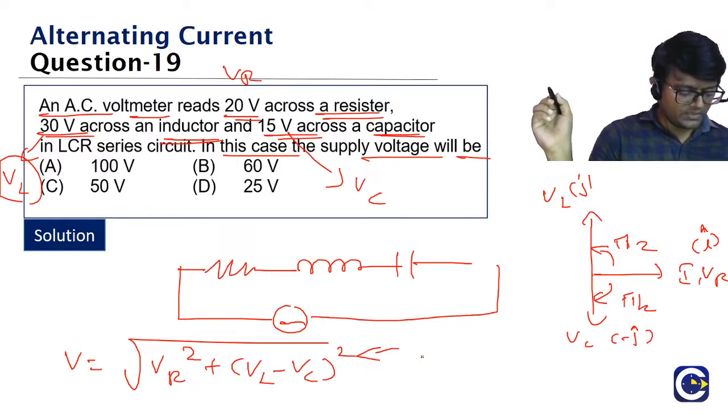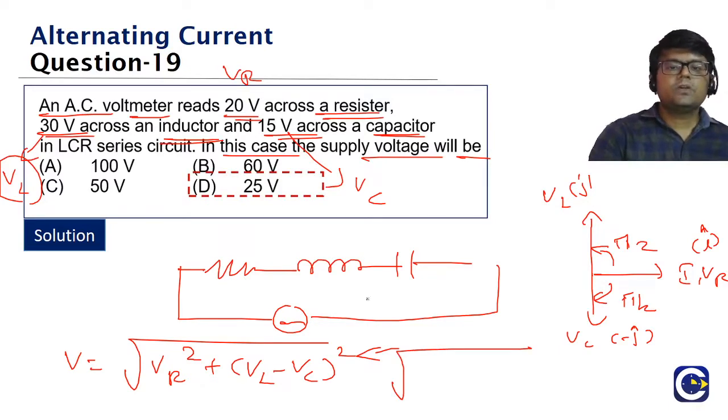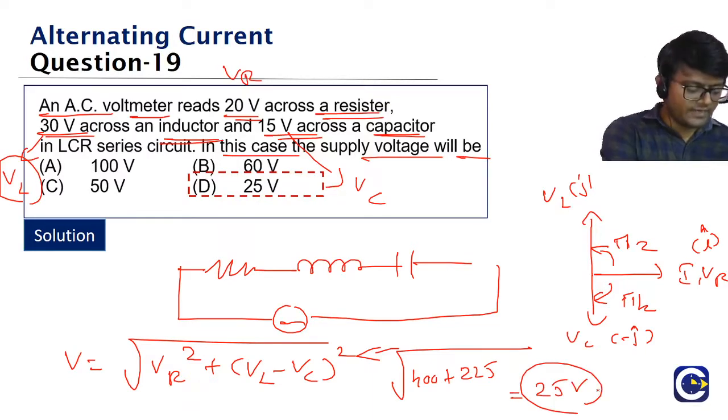19th D, you are saying. Okay, Sri Vidya, Karthikeyan, 19th D. Trisha, you are also saying 19th D. Okay. What is the answer, guys? Root of VR square plus VL minus VC the whole square. VR square means 20 square, 400, plus VL minus VC. 30 minus 15 is 15, and 15 square is 225. So root of 400 plus 225 is root 625. What is root 625? It will be 25 volt. Okay.